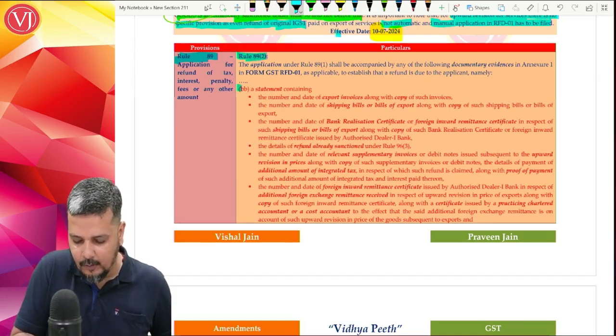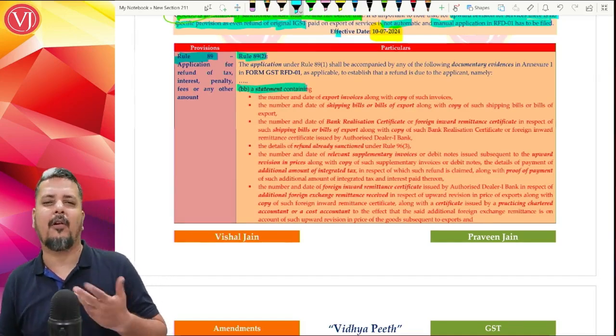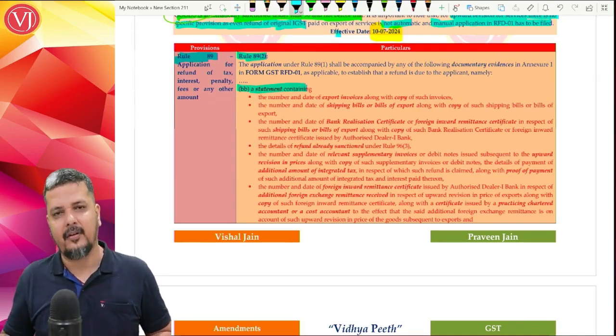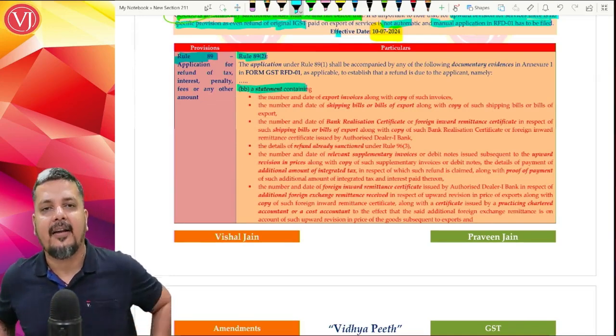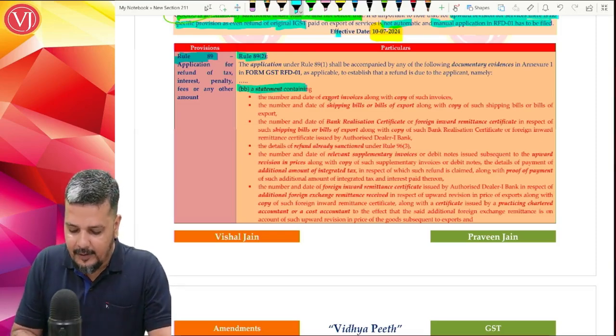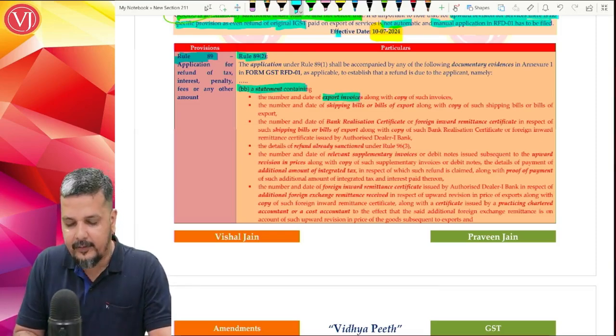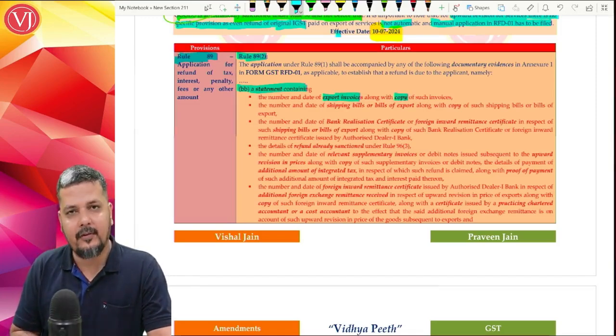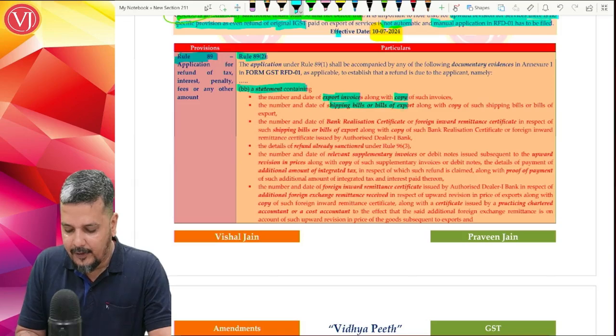Rule 89(2)(bb), they are giving the procedure, what all documents you have to give. For this additional IGST refund, what all documents are you going to submit? You are going to submit your export invoices. You have to give the number and date of export invoices along with a copy of such invoices. You have to give the shipping bill of export, number and date, along with a copy.